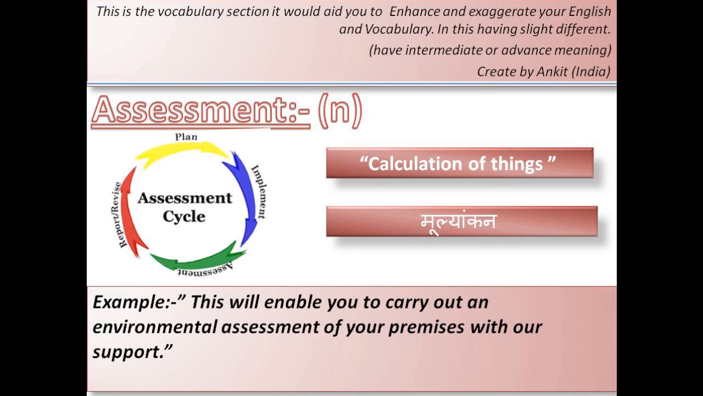If you are starting a company, in this picture you will see firstly the entrepreneur is starting the plan. After that they will implement it. After that they assess how much cost will be incurred, like evaluating that, and then they will review and revise the report, that is, what is inside the report. For example, this will enable you to carry out an environmental assessment of your premises with our support. Here, enable means carry out an environmental assessment of your premises with our support.